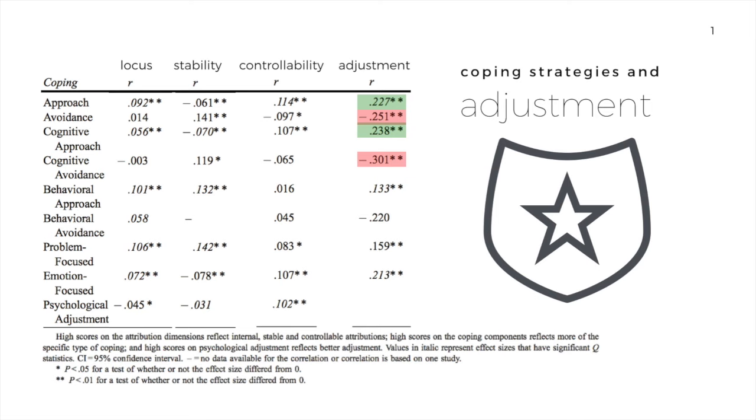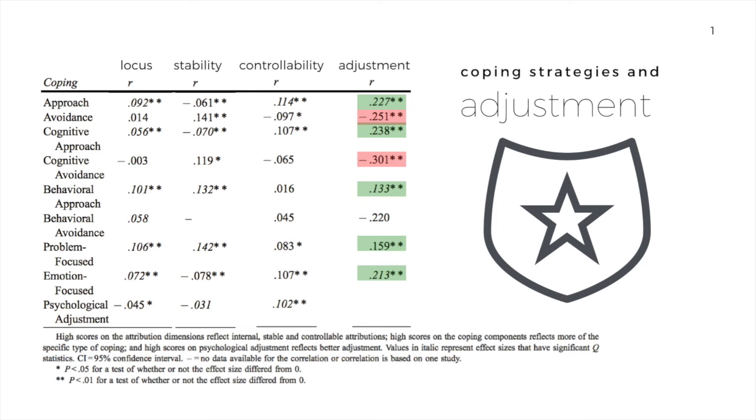Behavioral approach strategies, where you try to actually fix the problem, leads to better psychological adjustment in the long run. Behavioral avoidance has negative correlation, although in this case, it's not significant. Both problem and emotion-focused strategies seem to lead to better psychological adjustment in the long run, which maybe means that this distinction isn't that useful when we're trying to identify which strategies are most effective and which ones are not.